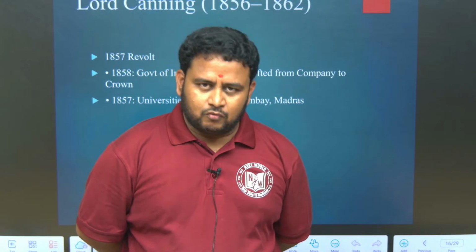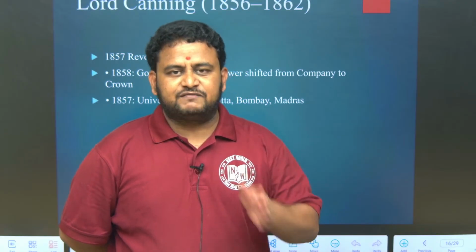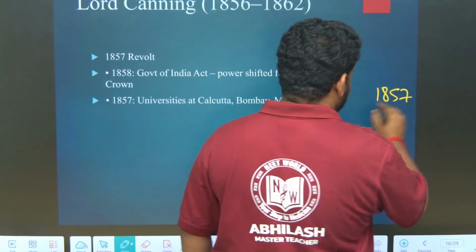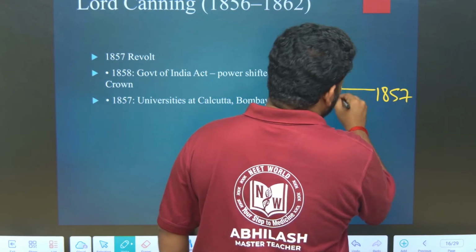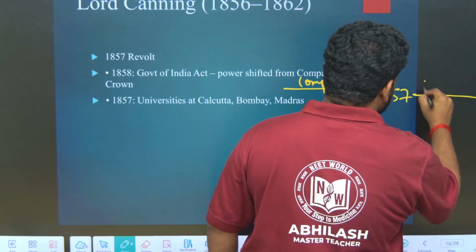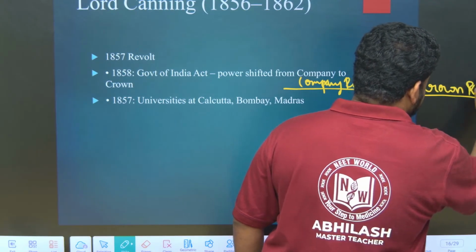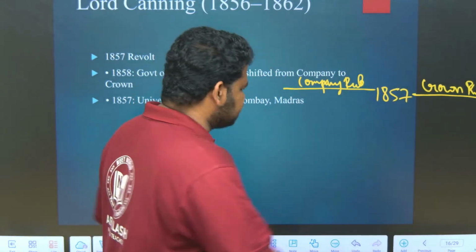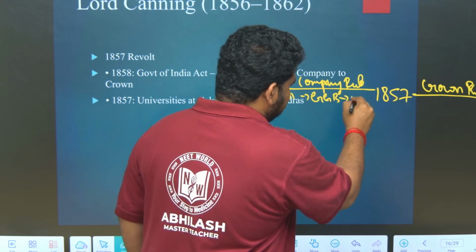That is, what were the contributions of Lord Canning, because after the 1857 revolt there is something called a landmark shift in the British rule. Till 1857 we have company rule. After 1857 what we have is called crown rule. Crown rule means the British Parliament ruling directly by themselves. Till here they were called governors, then Governor General of Bengal, then Governor General of India.